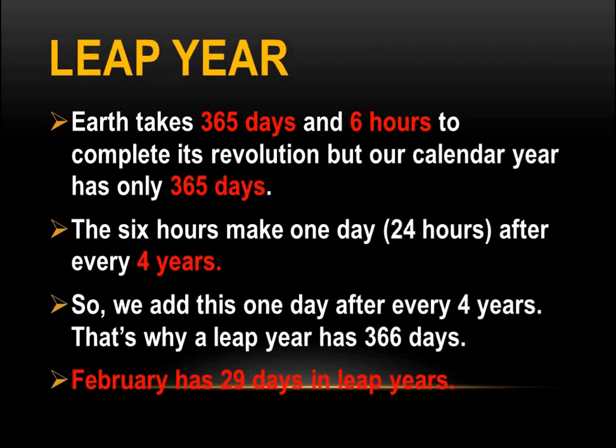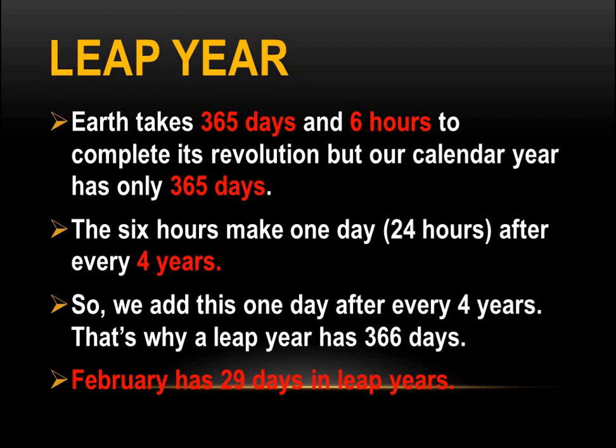Leap year. As we know, the earth takes 365 days and 6 hours to complete its revolution. But our calendar year has 365 days. These 6 hours are not adjusted in every year.